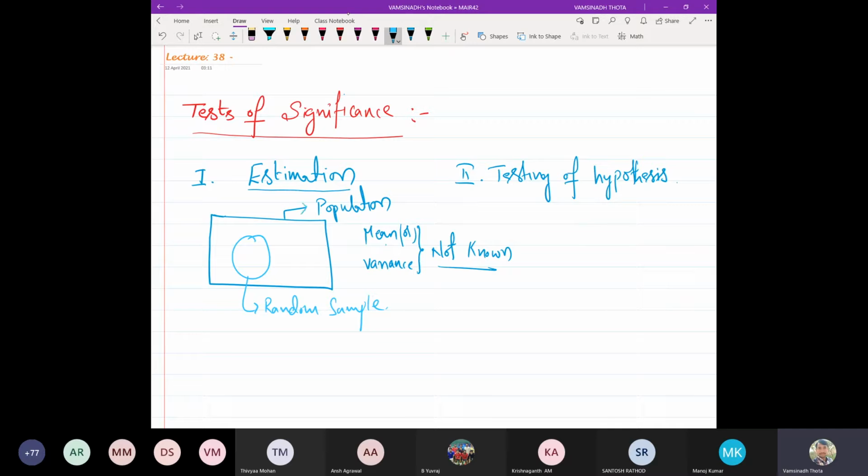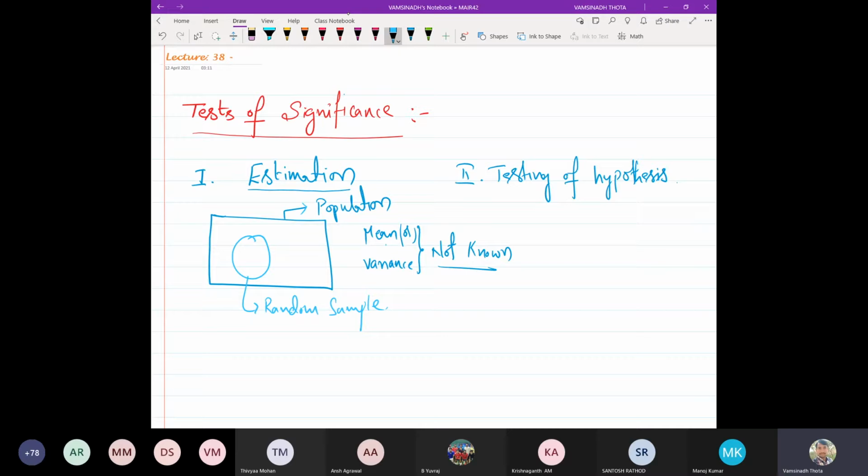Now, whatever estimation you want for the population, whether you want to estimate the mean or the variance of the given population, that depends on the situation. Sometimes we may know the mean but not the variance of the population. Sometimes the variance might be known, but the mean may not be known.